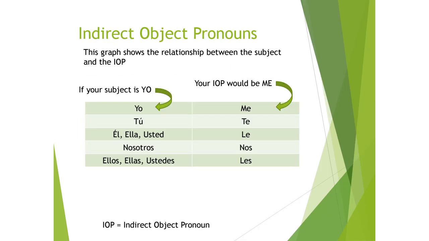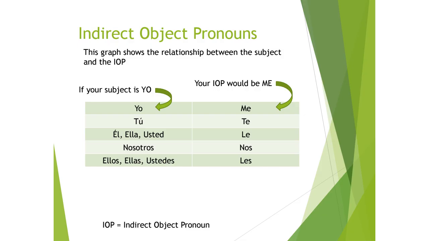Now, it might have been a while since you used your indirect object pronouns. So here is a chart to remind you what your indirect object pronouns are. And remember that you want your indirect object pronoun to match the subject of your sentence. So whoever the person is that's doing the liking. So if it's me, yo, then I don't want to use yo in my sentence. I'm going to use the indirect object pronoun me. If I'm talking about something that you like, too, I'm going to use the indirect object pronoun te. You can go down the list and you can match your subject to the indirect object pronoun.